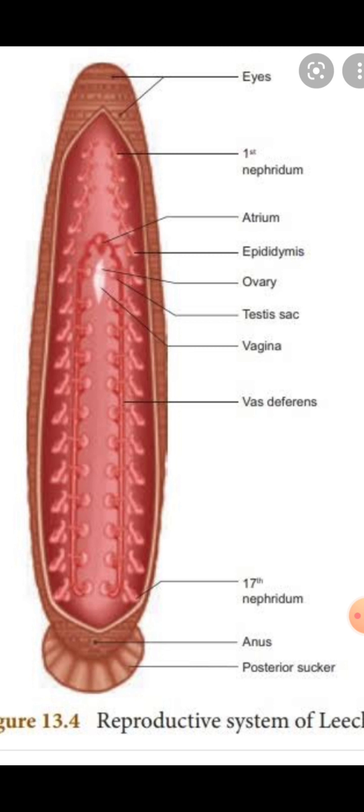The first part is ovisacs, the second part is ovaries, the third part is oviducts, the fourth part is common oviduct, and the fifth part is vagina. 5 parts are there.